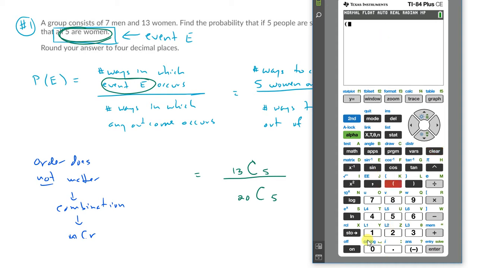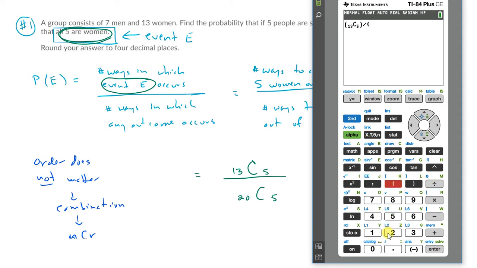So we're going to have 13, math, probability, combinations, 13 choose 5. Okay, that is my numerator, 5 women out of 13 women. Now let's get my denominator.